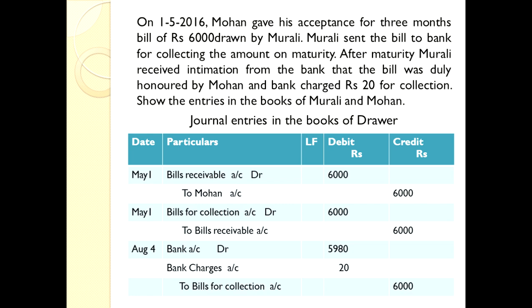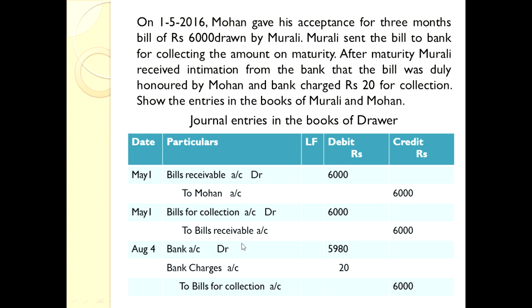The rule of real account is debit what comes in, credit what goes out. So bills receivable account debit to Mohan account. Mohan is a person, falling under personal account. Debit the receiver, credit the giver. Mohan is accepting and giving the bill to Murali. So credit the giver. In this case we credit Mohan. So bills receivable account debit to Mohan account, 6,000 rupees.